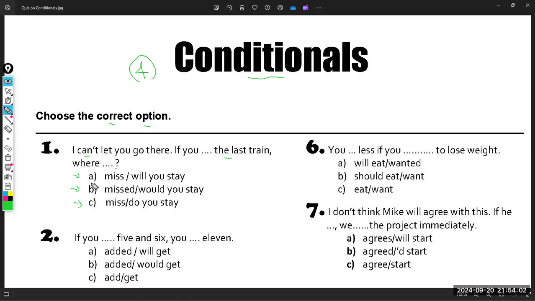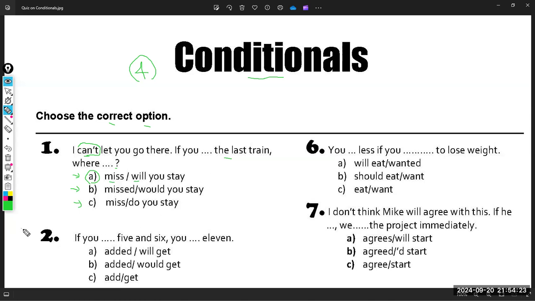Exactly. The correct multiple choice is A. Because here I'm using the simple present tense, I have to say, I can't let you go there if you miss the last train. Where will you stay? So I have to use the first conditional exactly.